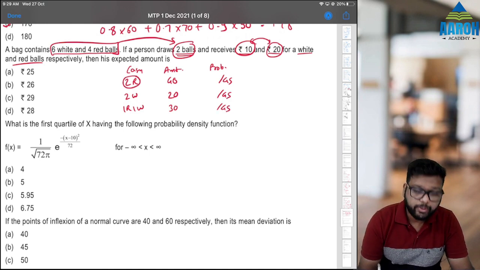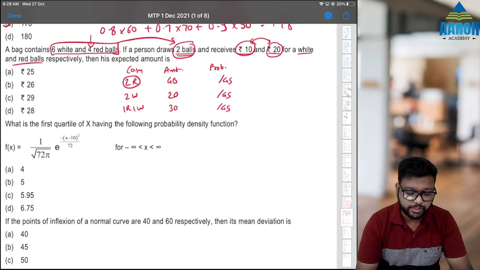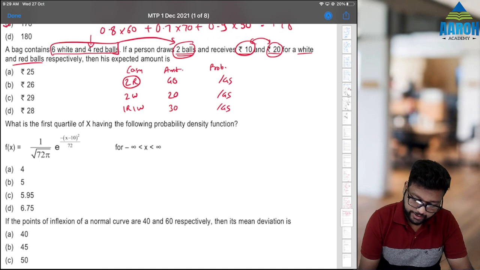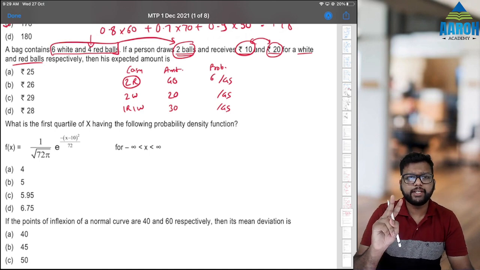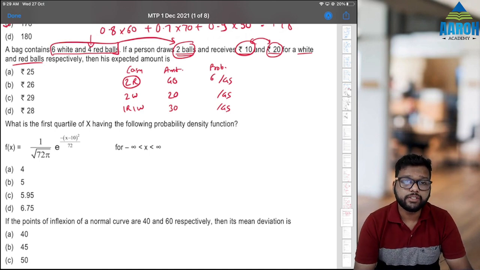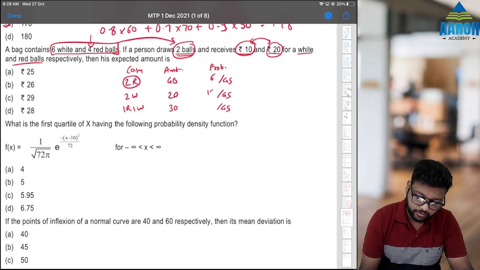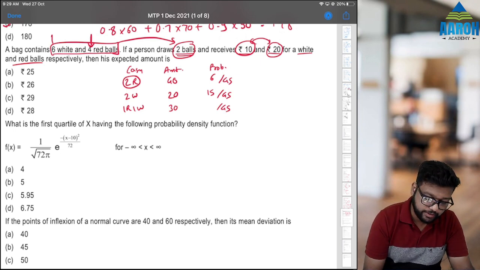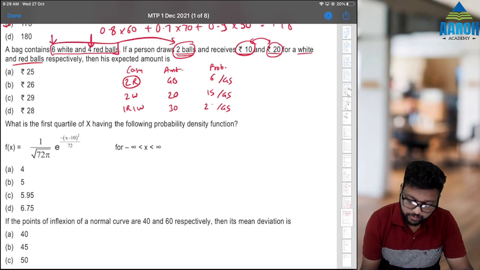First case, numerator will be 2 red, 0 white. So out of 4 we want 2 reds, so 4C2, 4 into 3 by 2, 6. Second case is 2 white. 2 white means 6C2, so 6 into 5 by 2, 15. 1 red, 1 white means 4C1 into 6C1, that is 4 into 6, 24.